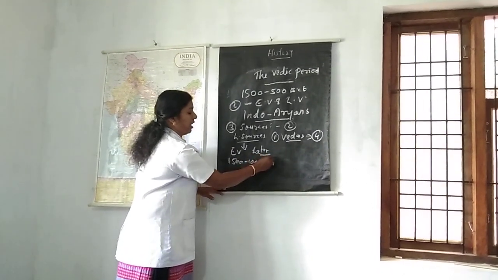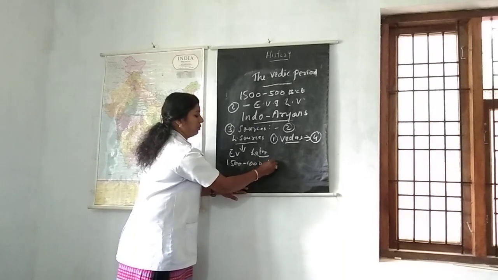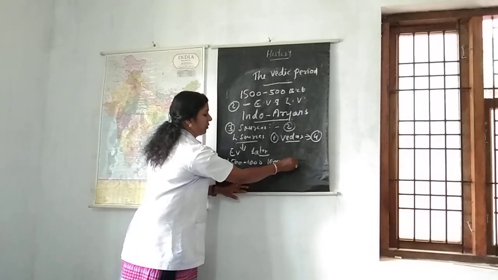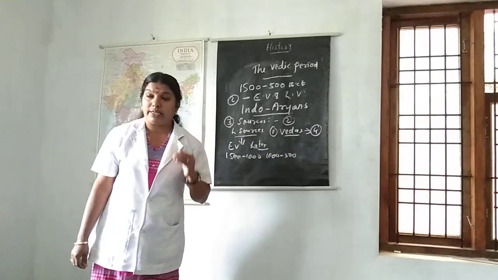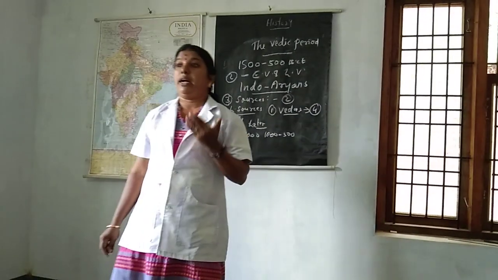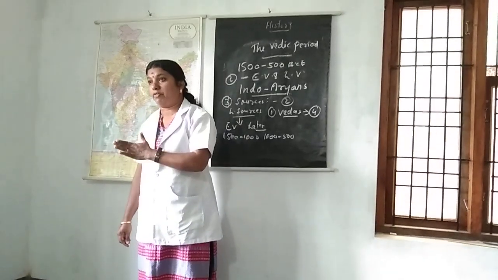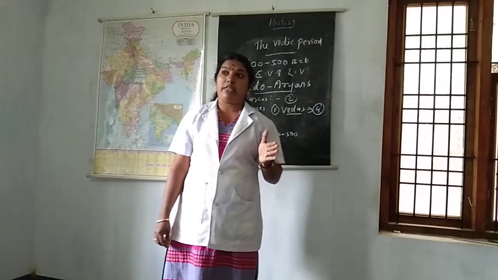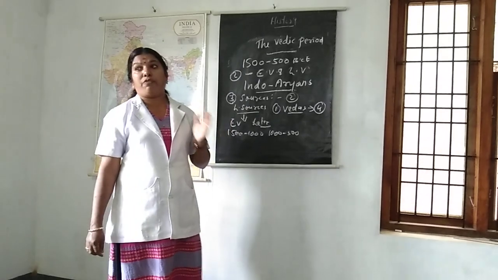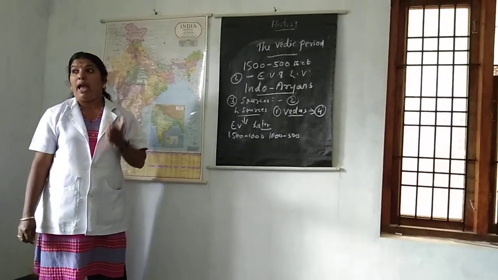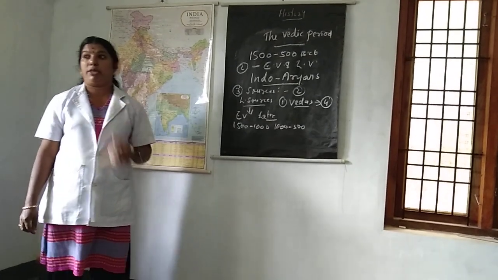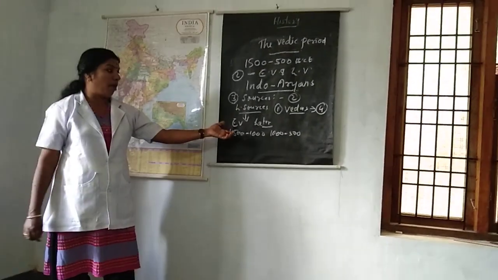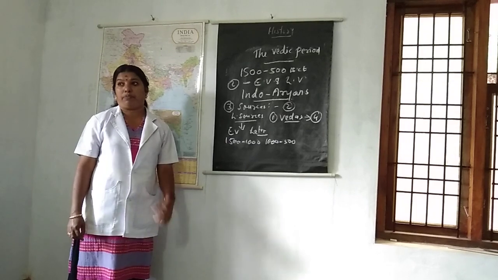Later Vedic literature starts from 1000 BC to 500 BC. Clear? Once more I will say, Vedic literature can be classified into two, early Vedic literature and later Vedic literature. Early Vedic literature begins from 1500 BC to 1000 BC and later Vedic literature begins from 1000 BC to 500 BC.